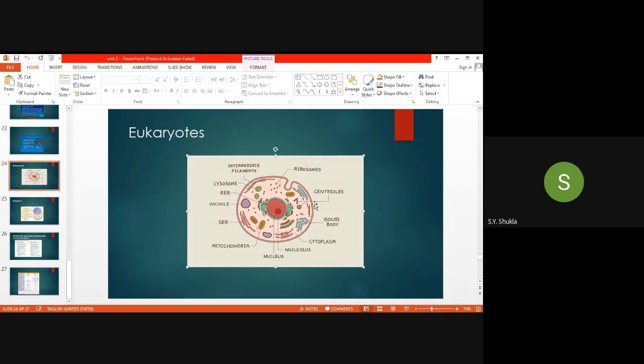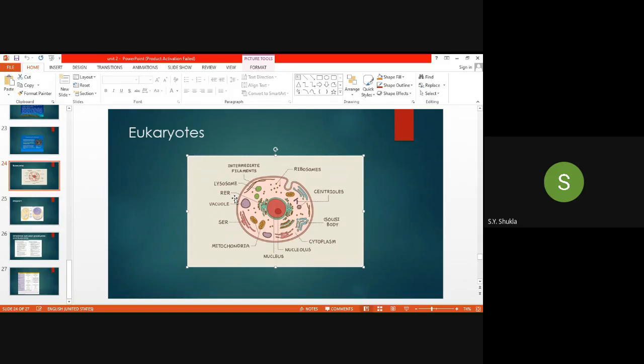Okay, then what have we seen now: the rough endoplasmic reticulum, mitochondria, Golgi apparatus, centrioles, ribosomes, intermediate filaments, lysosomes. Then the vacuole. Vacuole is generally not seen in the animal cell. It is generally seen in the plant cell, but both are eukaryotic cells. So we will discuss this vacuole also in the last unit.